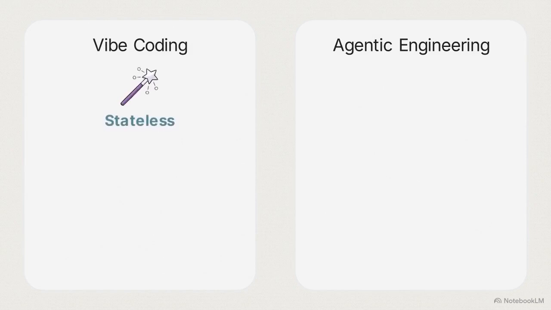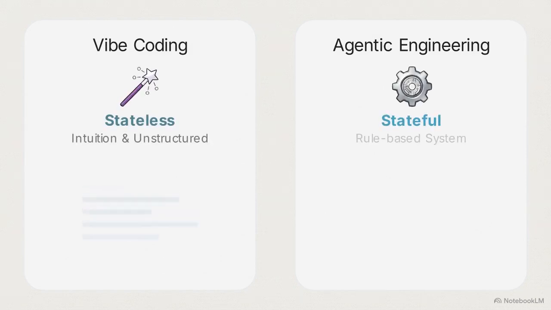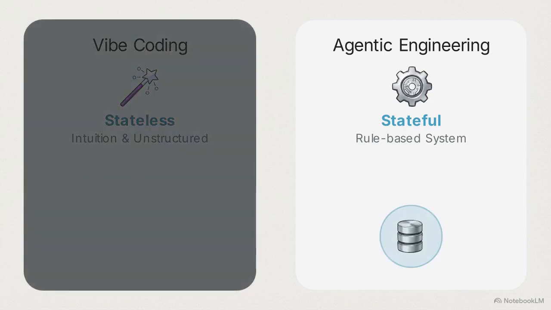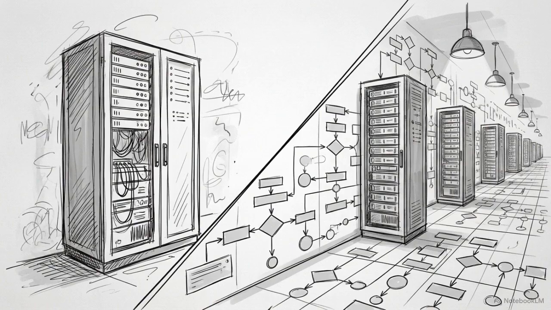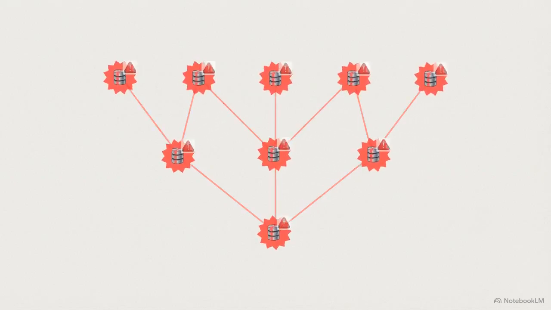This matrix maps the contrast. Left, vibe coding is stateless, relying on your intuition. Right, agentic engineering is a stateful, rule-based system. Notice the right side. Because it is stateful, it retains system memory, tools, and rules across multiple sessions. It never forgets your infrastructure. Making this shift from single-player prompts to multiplayer orchestration dictates whether your software can actually scale or if it will collapse under its own technical debt.